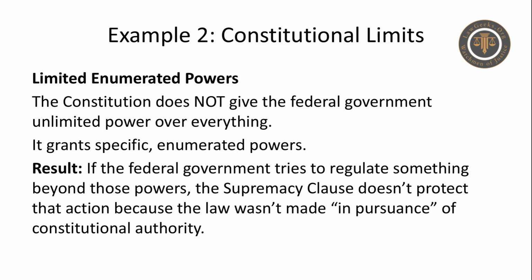Example 2, constitutional limits. The Constitution does not give the federal government unlimited power over everything. It grants specific, enumerated powers. If the federal government tries to regulate something beyond those powers, the Supremacy Clause doesn't protect that action because the law wasn't made in pursuance of constitutional authority.